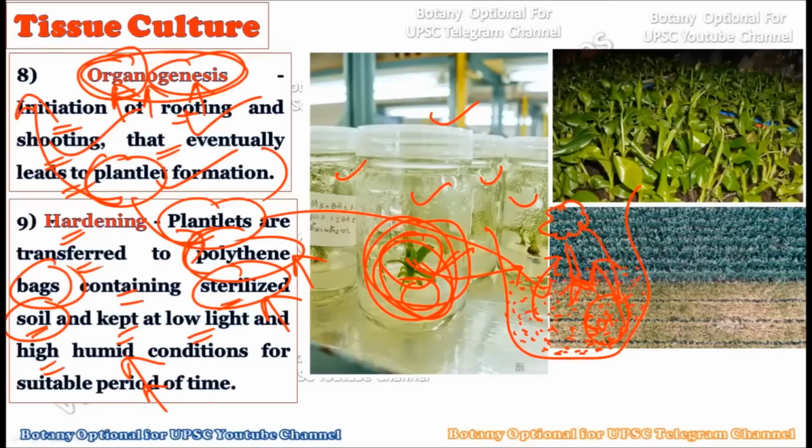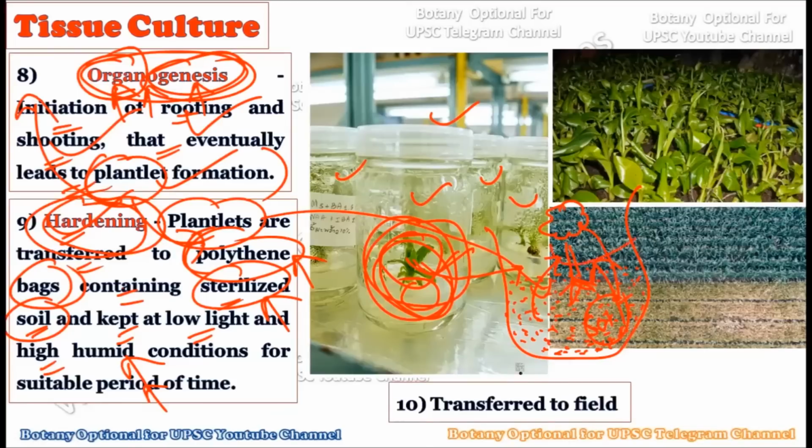So that these plantlets get exposure to the soil condition. This particular step is called hardening. This hardening process is also very important from the UPSC mains examination point of view, because individual processes like organogenesis and hardening can also be asked by the UPSC. Then in the final step we transfer these plantlets to the field. Here the controlled soil condition is there and hardening can be done, and after the hardening these plantlets can be transferred to the field, that is, directly to the environment where they can grow into bigger plants.